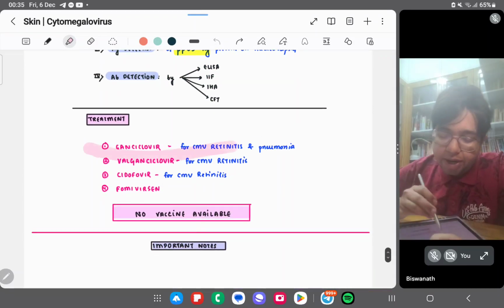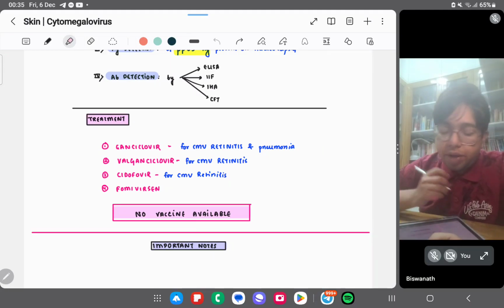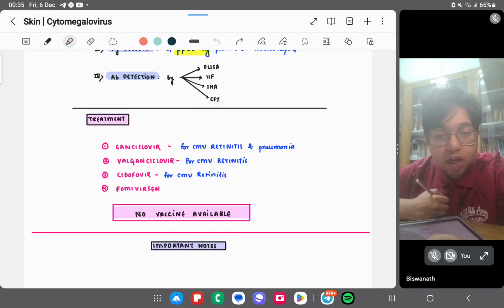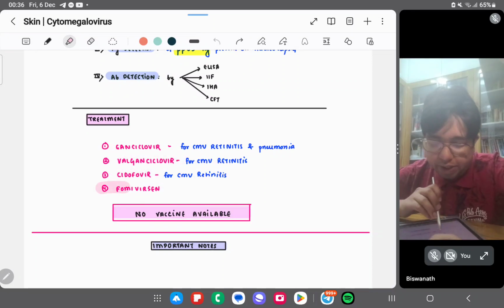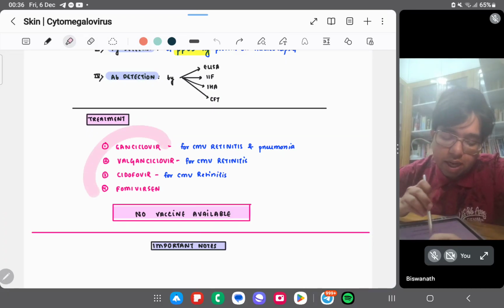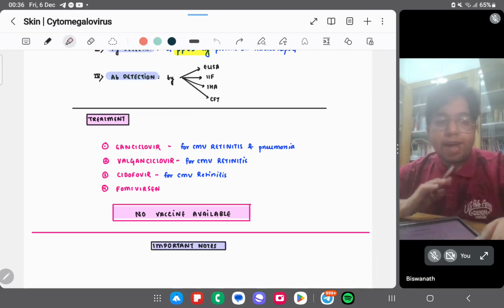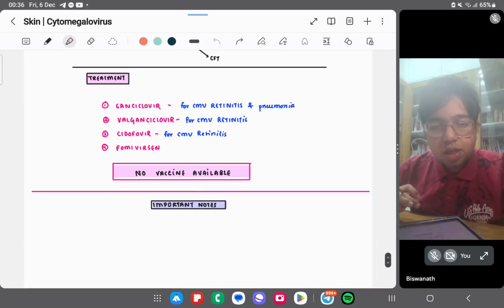Okay. Treatment: ganciclovir. Ganciclovir is used in CMV retinitis. In CMV retinitis, what happens? We give intraocular injections of ganciclovir, right? And for pneumonia, valganciclovir, which is also used for CMV retinitis. Cidofovir you can give for CMV retinitis, and foscarnet is also there. Ganciclovir, valganciclovir, cidofovir, and foscarnet, right? No vaccine is available. So we are done with the herpes viruses, and now let's move on to the next virus.